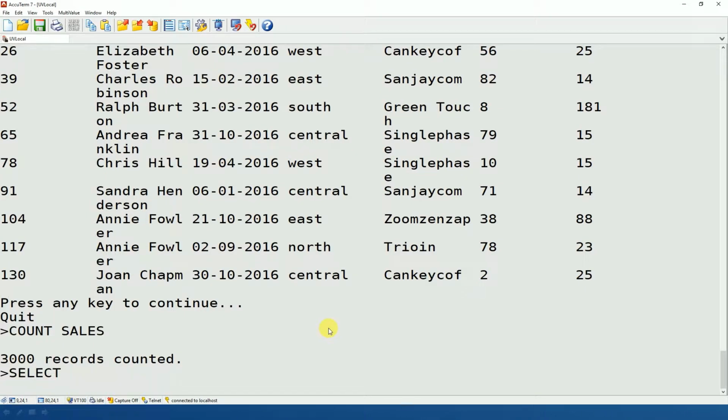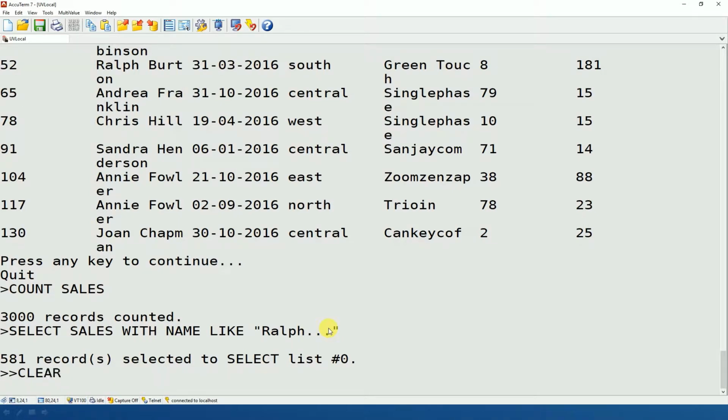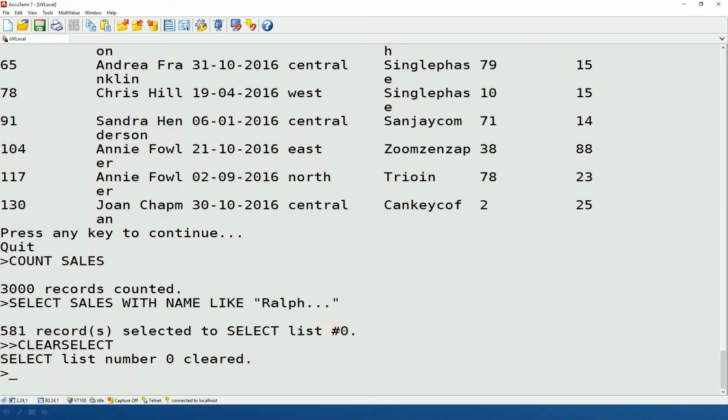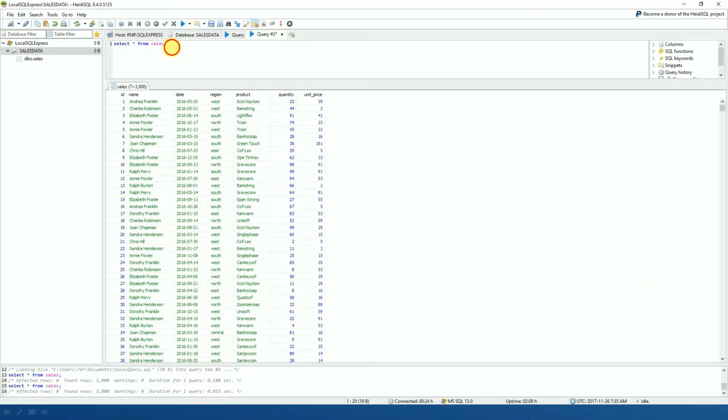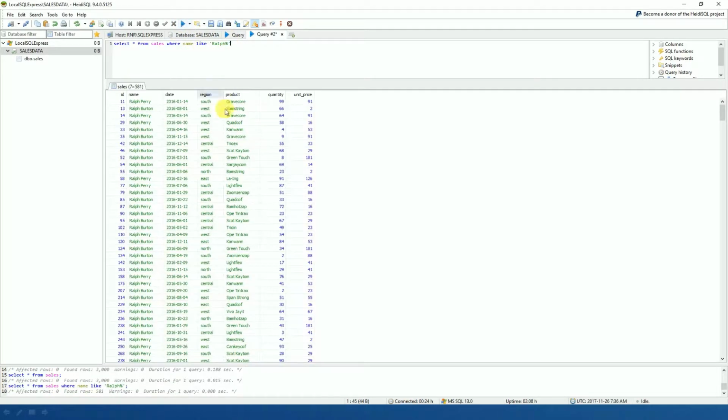If I do something like select sales with name like Ralph, I get 581 records. If I go back to my Heidi SQL program and I do a similar thing here, select star from sales where name like Ralph, and I run that query, we can see that we've got 581 rows. So we're working with the same data set. We have the exact same data in SQL Server, and we now have it in Universe.